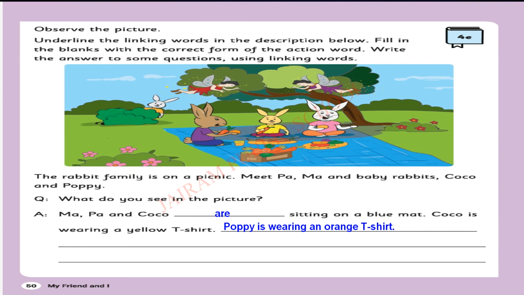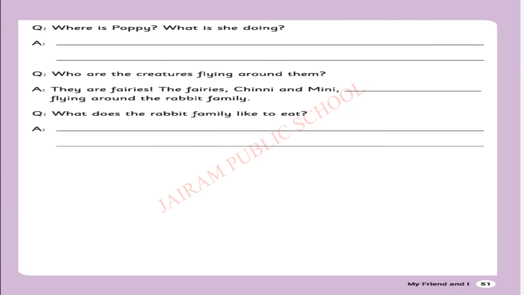So children, what was Poppy doing? Poppy is wearing an orange t-shirt and she is here. Okay, this is Poppy. They are enjoying a picnic together. This is the answer for this question. Kindly copy this answer or else you can write in your own words also.